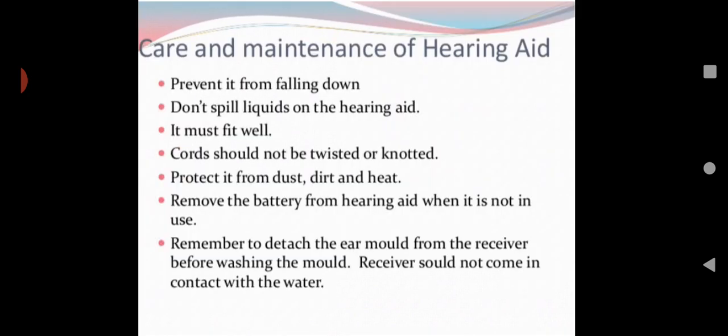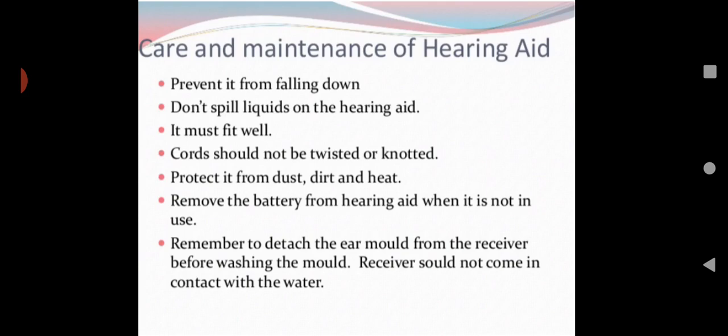Then care and maintenance of hearing aids, and how we can take care of the hearing aid. Prevent it from falling down. Don't spill liquids on the hearing aid. If you spill, because it is an electronic and especially battery powered device, it will get damaged. It must fit well. When you are keeping it in the ear, it should fit and be aligned properly. Otherwise, there's a chance of earwax secretion or drainage.